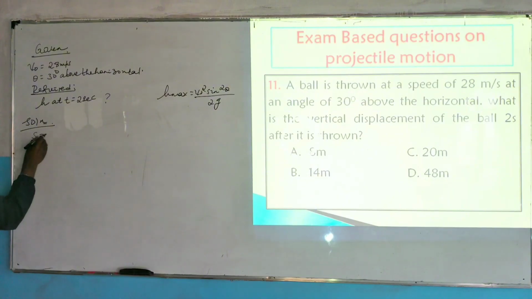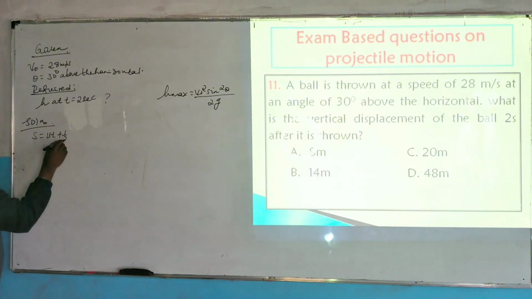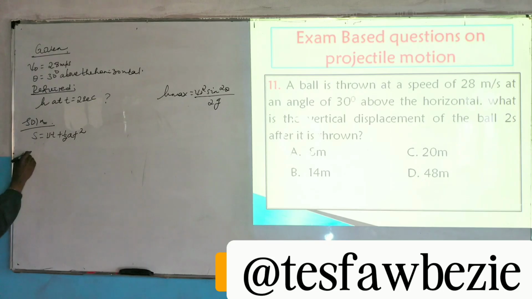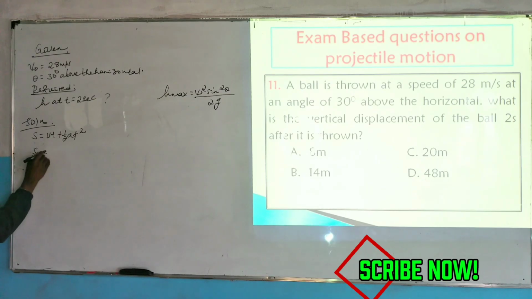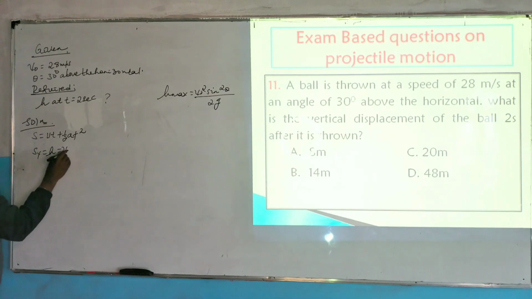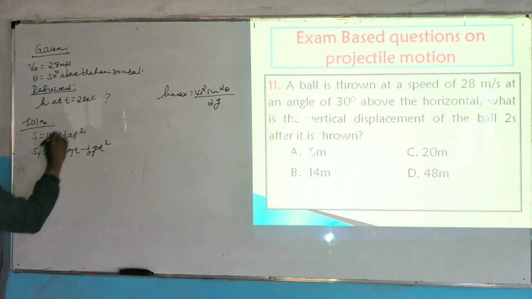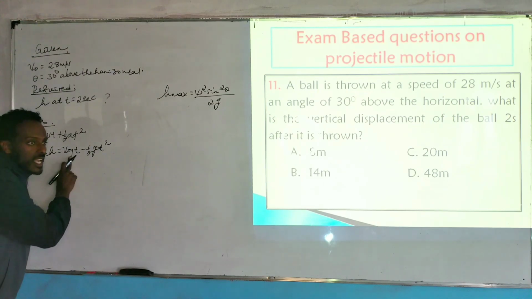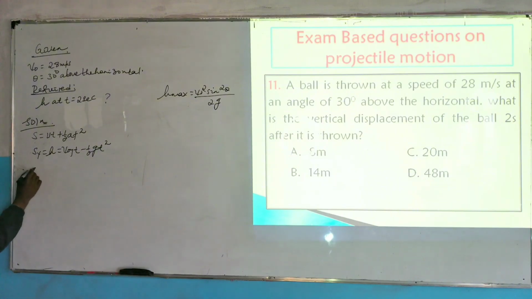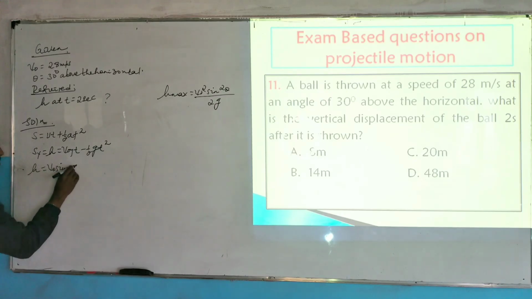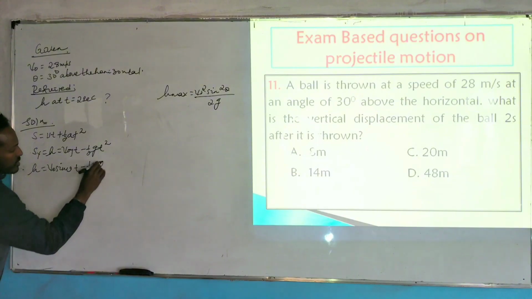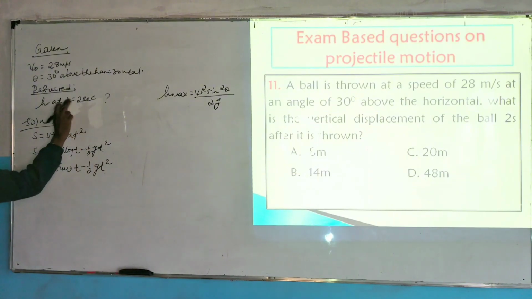So displacement s is equals to ut plus 1 over 2 at square. So from this, displacement along y or h after 2 seconds is equals to v naught y times t minus 1 over 2 gt square, where v naught y is the same as what? v naught times sin theta, the initial vertical component. So h at t is equals to 2 seconds is equals to v naught sin theta times t minus 1 over 2 gt square, where t is given, which is 2 seconds.